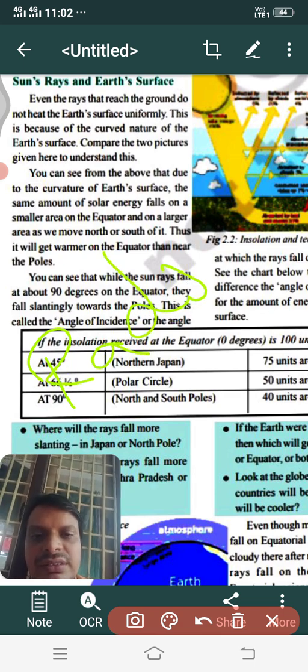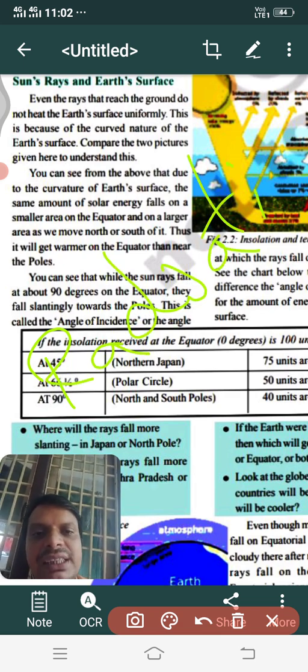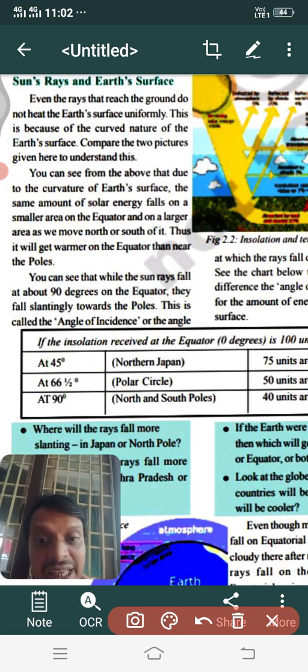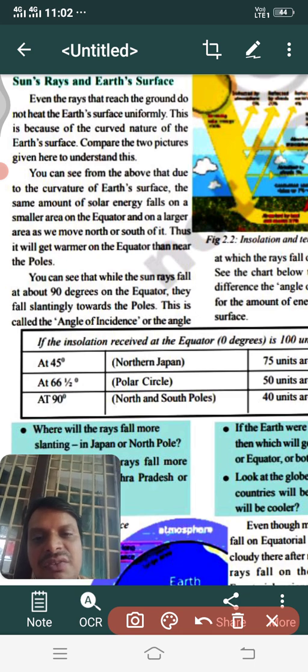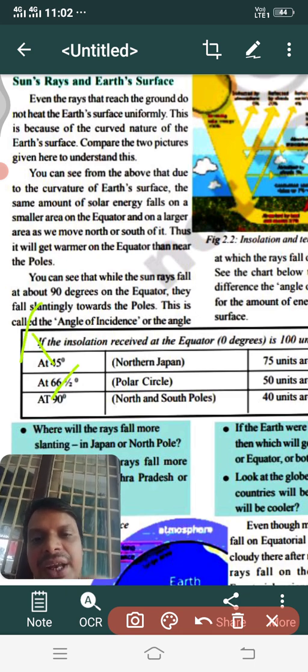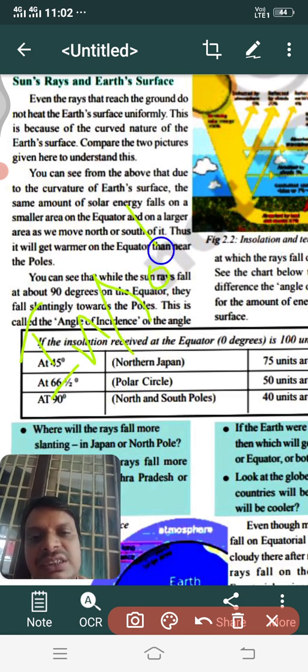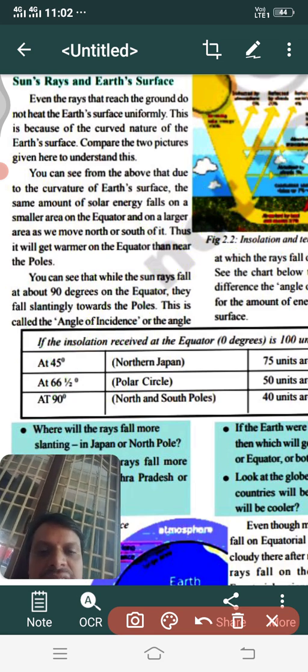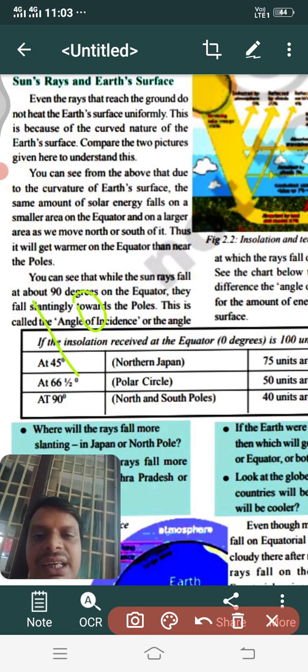Then what is the energy called which is received by the earth, or incoming radiation from the sun towards the earth's surface? Very good. It's called insolation. See children, does the earth receive 100% of the energy from the sun?